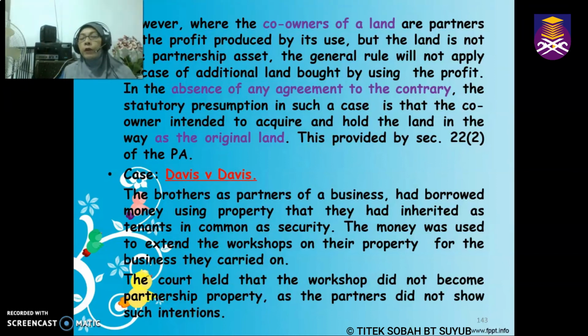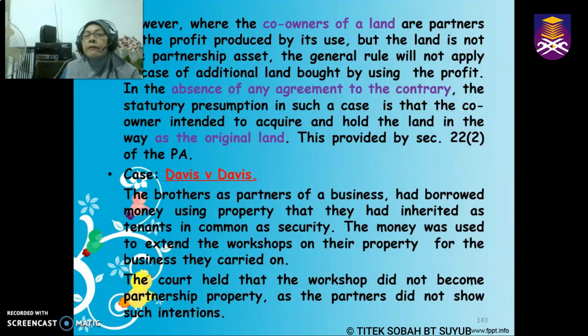However, let's say it involves land and they are co-owners of the land. Under that situation, if the land produces profit, will the land become a partnership property? In the absence of any agreement showing that the land is partnership property, we cannot say that this land is a partnership property. For land, we need to look at the document of title.